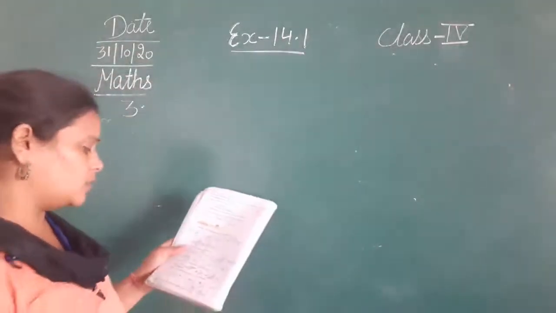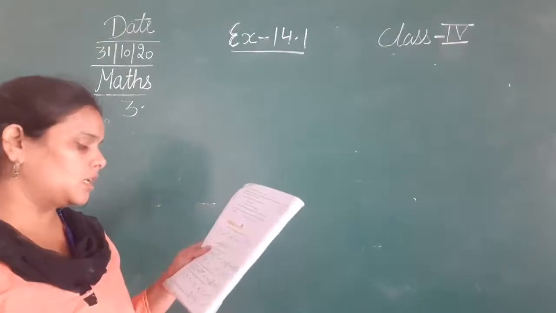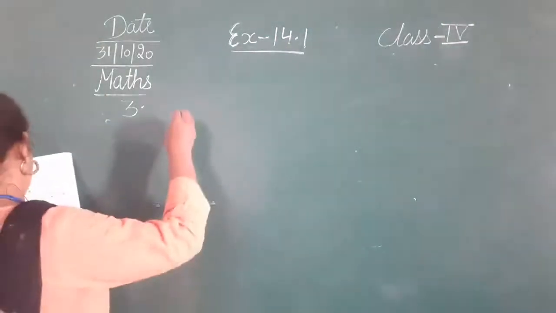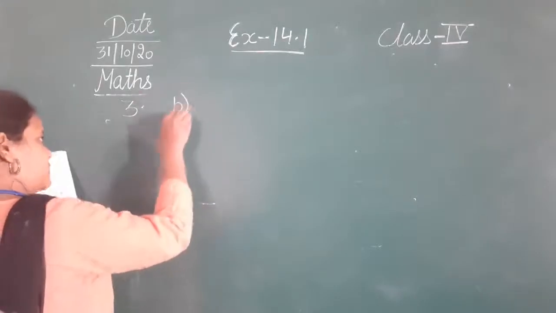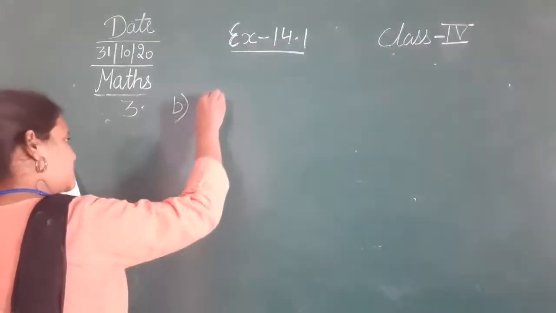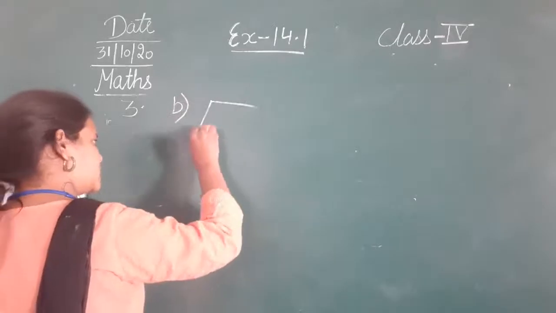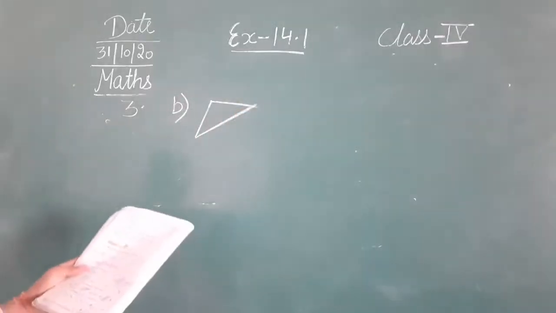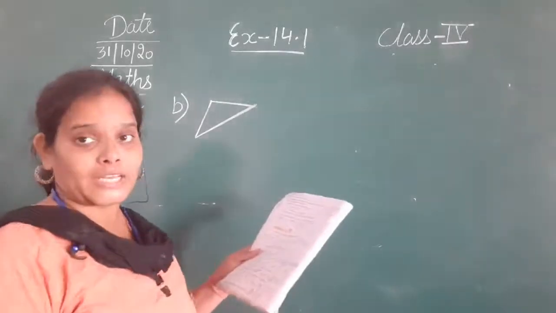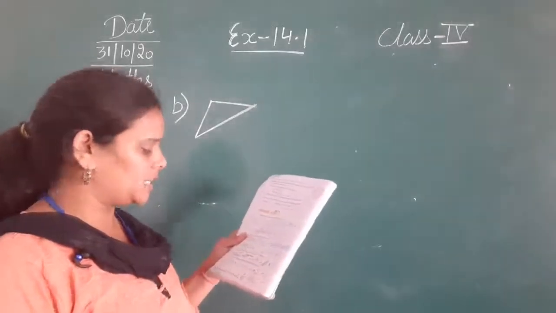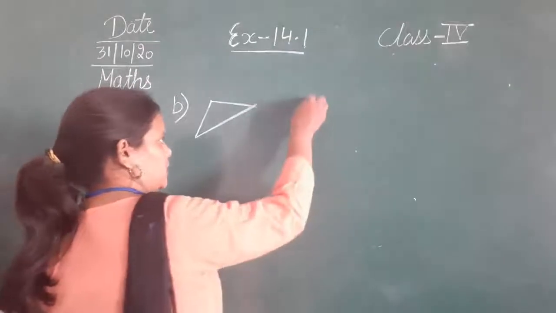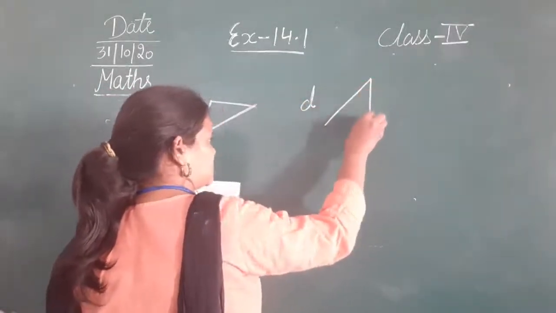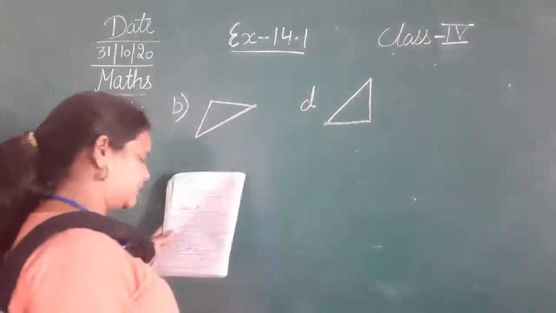A is a triangle? No, it has 4 line segments. B, yes, it is a triangle. That is the B one. The figure is like this: 1, 2, and 3. Okay, so B is a triangle. C is a triangle? No, क्योंकि इसमें 4 line segments हैं. D, yes, D is also a triangle. Okay. So D is also a triangle. So we will correct it.